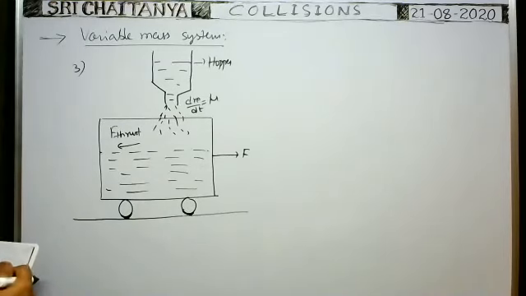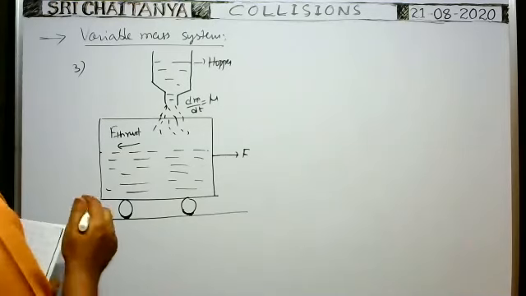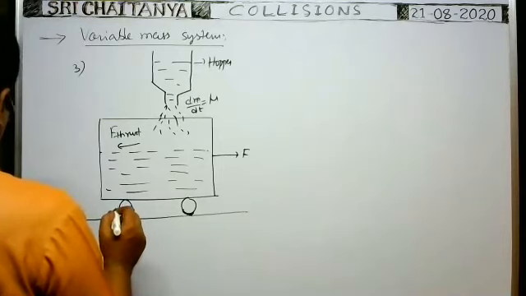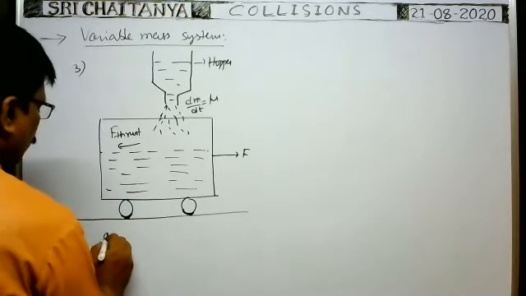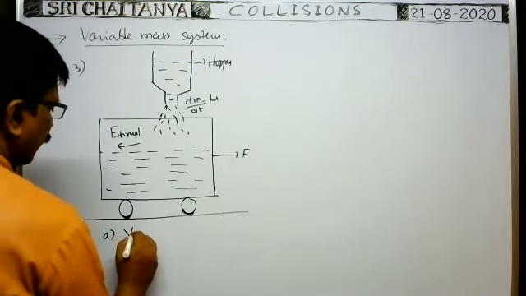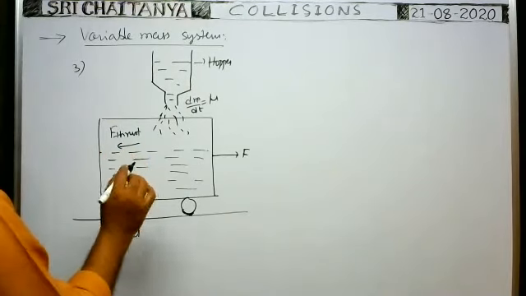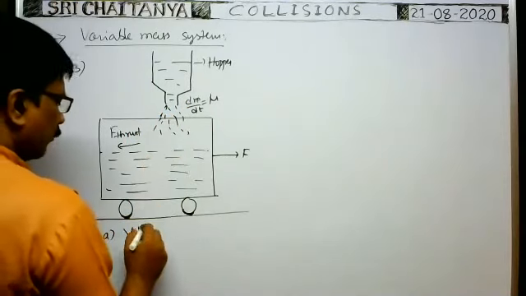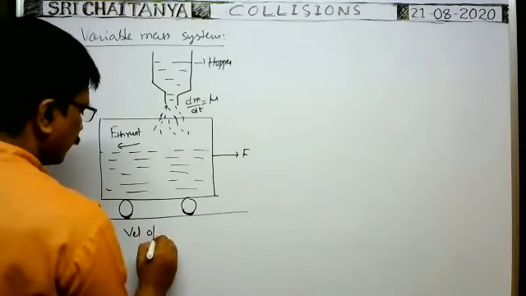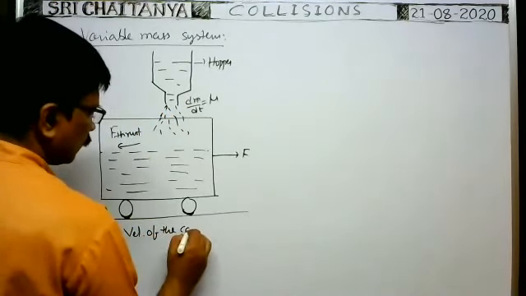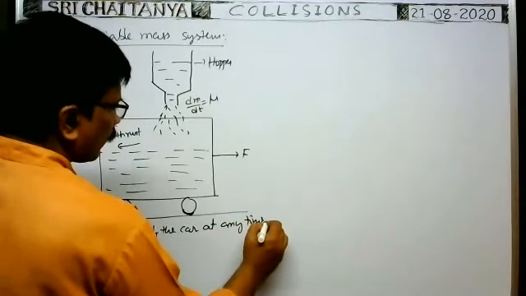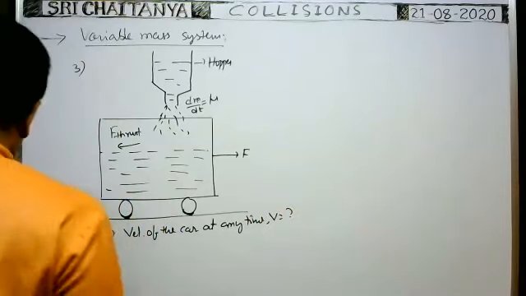So first we have to derive the formula for the velocity of the car. First, the velocity of the car at any instant of time t. After t seconds after sand starts falling into the car, what is the velocity of the car? So velocity of the car at any time, v is equal to question mark.